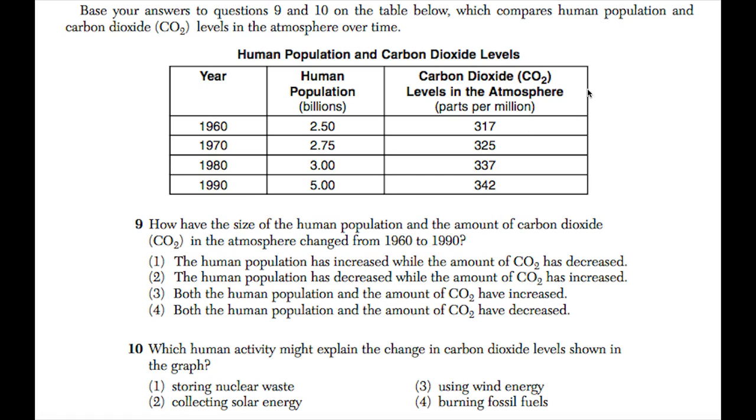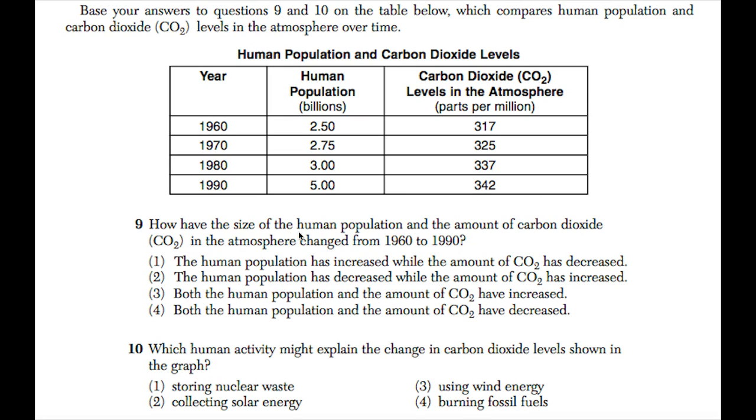Baby boomers. So I don't know. Baby boomers was actually 1950s, but anyways, carbon dioxide, CO2 levels in the atmosphere, parts per million. This is how scientists quantify how much carbon dioxide is in the atmosphere. You need this graph in order to answer these questions. So let's answer them right now.